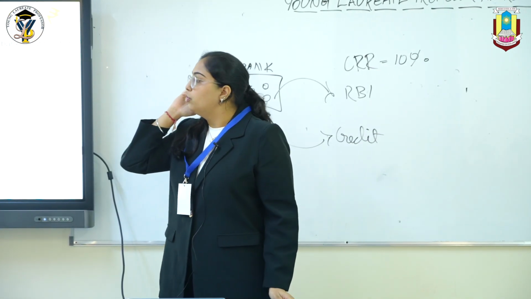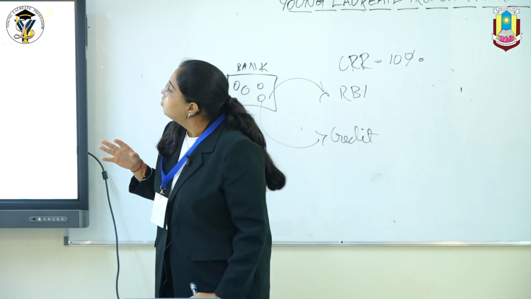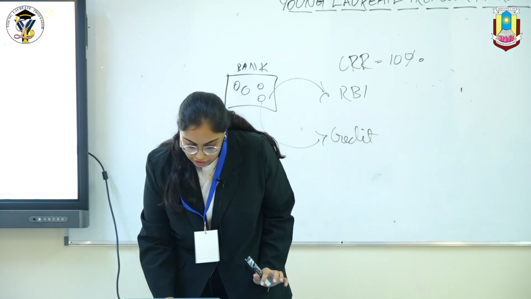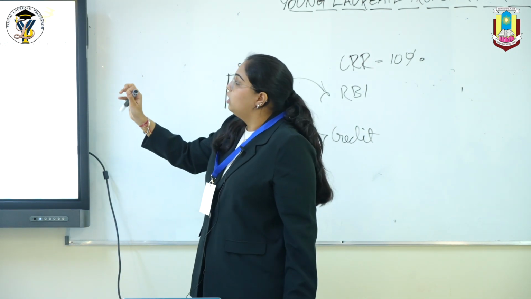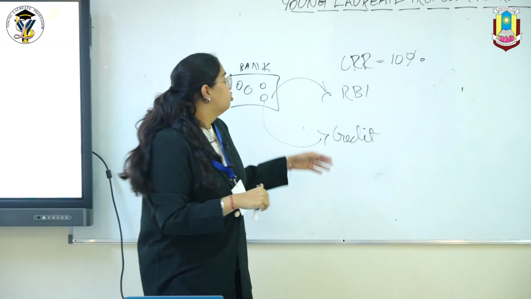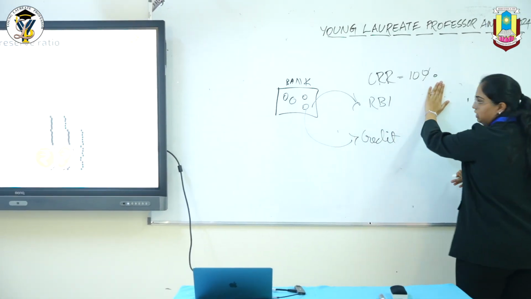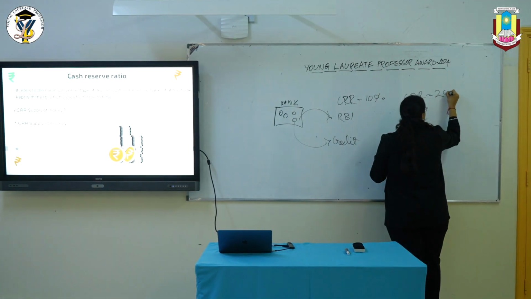This cash reserve ratio plays a significant role in controlling inflation and deflation. Whenever there is inflation going on, they would increase the CRR. So now, for example, this was my stable CRR. I would increase my CRR to 20%.